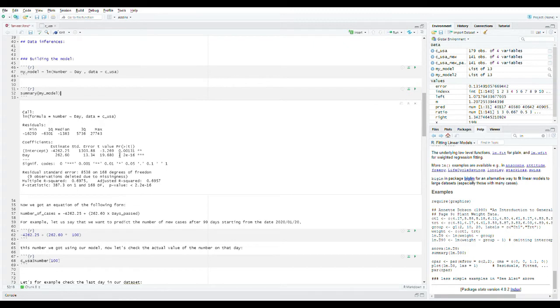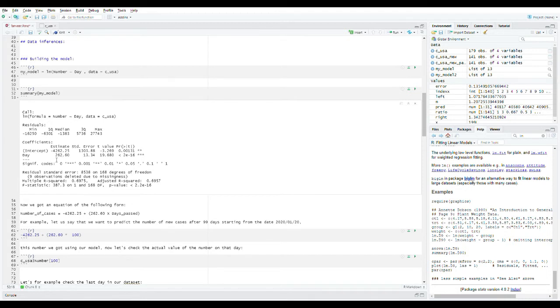Using linear regression, we find the estimated standard error and the intercept and the value of the intercept of the days. From there we can get the formula to predict the number of cases. So this is our estimated intercept, and this is the value of the intercept for day.